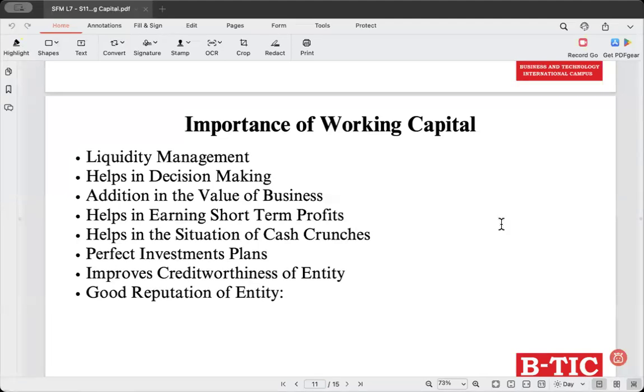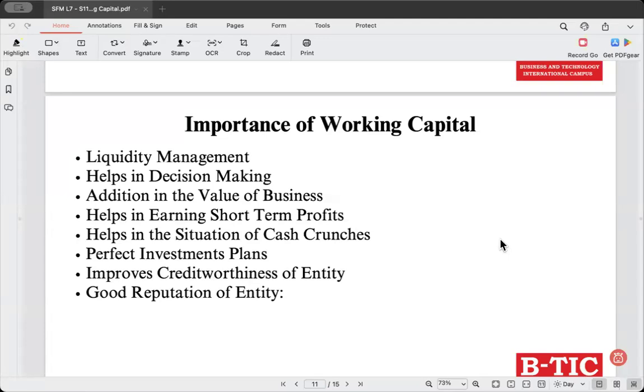And number 6, perfect investment plan. How can we do investment? When you have surplus working capital, this can be used by the organization to invest in short-term projects to gain short-term profits. Next, improves credit worthiness.